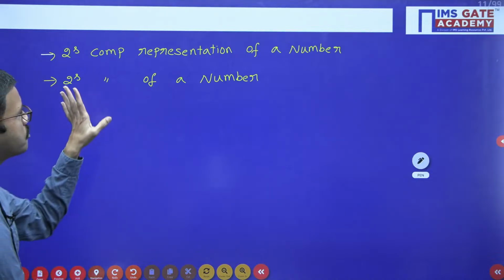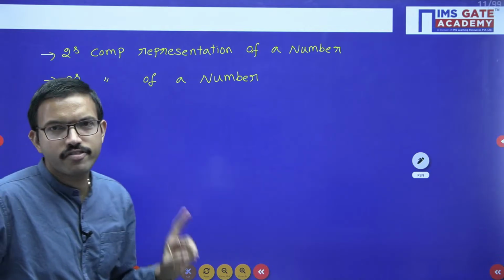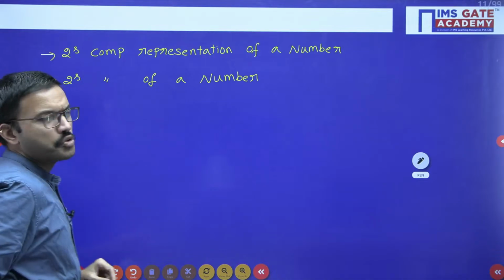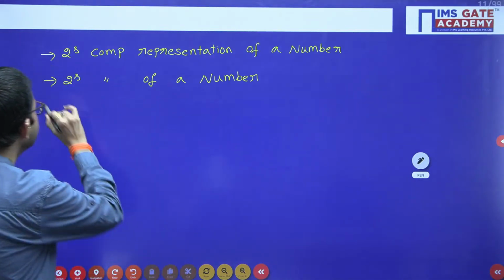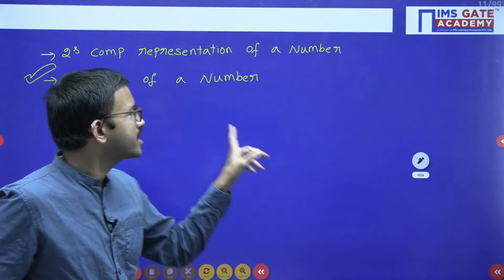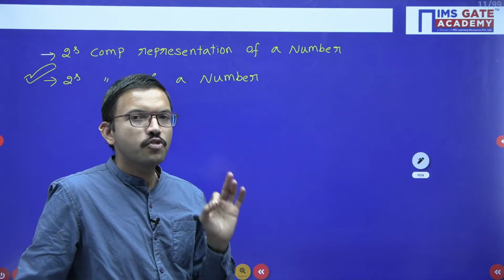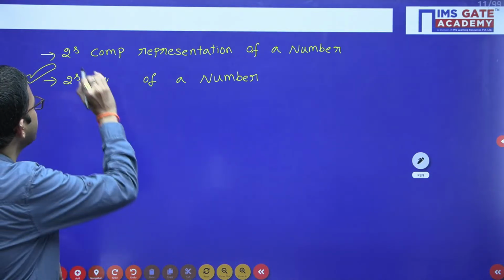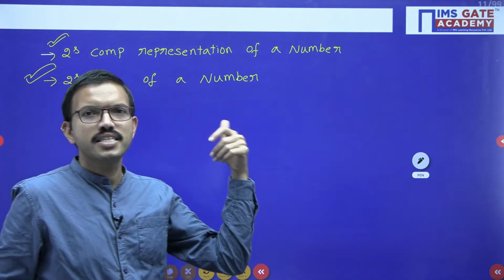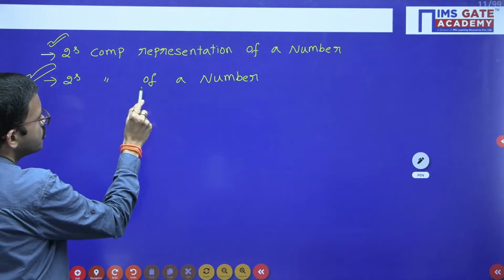So twos complement representation of a number and twos complement of a number, these two are different, both are not same. Most of the students will get the correct answer regarding this one, there is no doubt about it. But some students will make mistakes regarding the first statement. See here, just observe twos complement of a number.